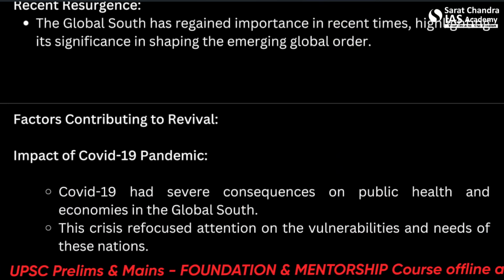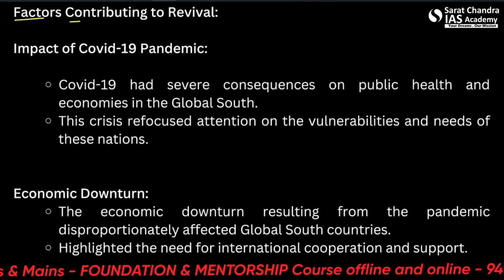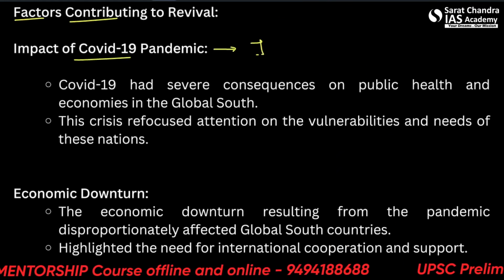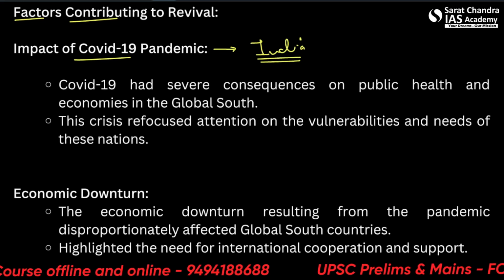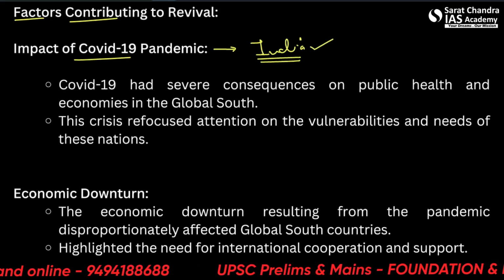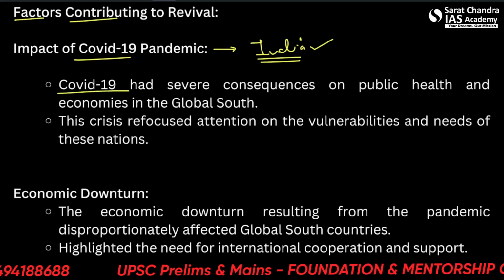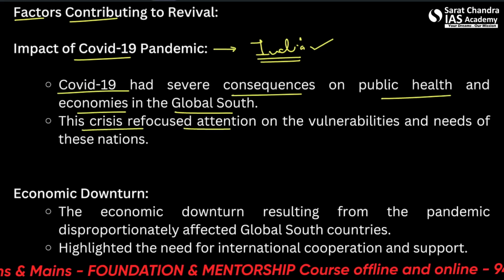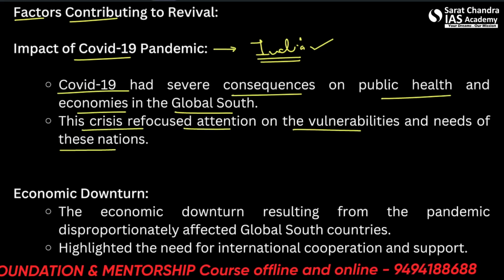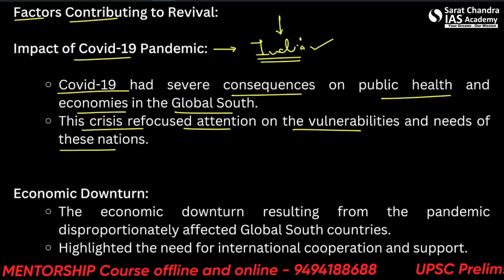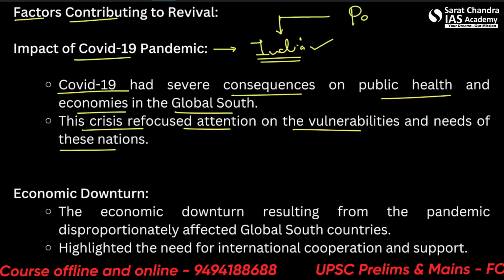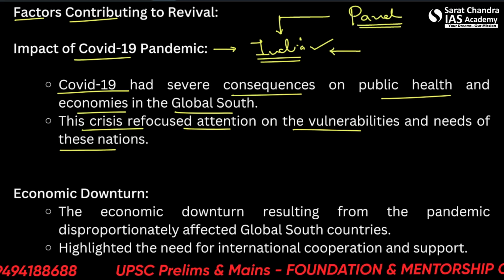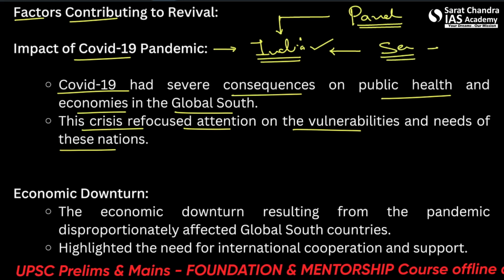The global south has regained importance. So what are the factors contributing to the revival? First was the COVID-19 pandemic. So we saw India's health system, how it helped everybody on the global stage. Except for that, COVID-19 had severe consequences on public health and economics in the global south. The crisis refocused attention on the vulnerabilities and needs of these nations. As well as, India proved its strength. We controlled the pandemic in a good manner, did not have any significant losses, and also served many other countries with our vaccines.